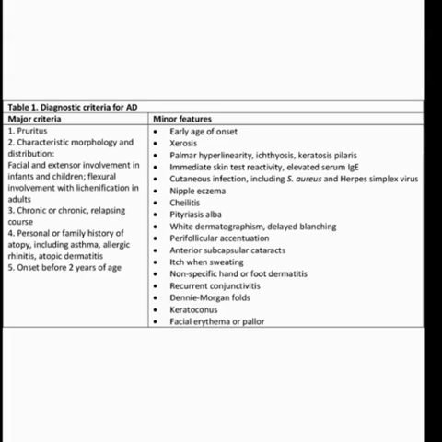When we are concluding that the patient has atopic dermatitis, the patient must have three major criteria. If the patient has three or more major criteria present and three or more minor criteria present, then we will confirm that the patient has atopic dermatitis.